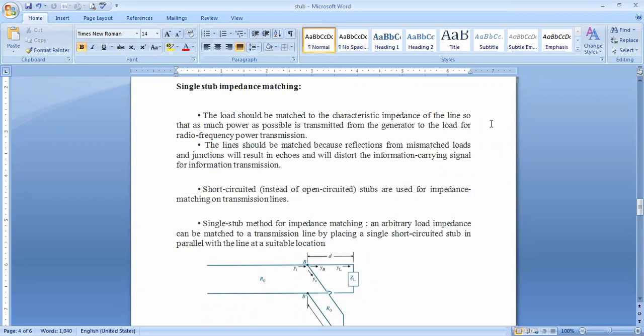See here, two cases: short circuited and open circuited stubs. Short circuited stubs are used for impedance matching on transmission lines. Remember that point. This is the single stub method for impedance matching. This is an arbitrary load impedance, and the line offers the resistance called R naught. The load impedance can be matched to the transmission line by placing a single short circuited stub in parallel with the transmission line, just like this.